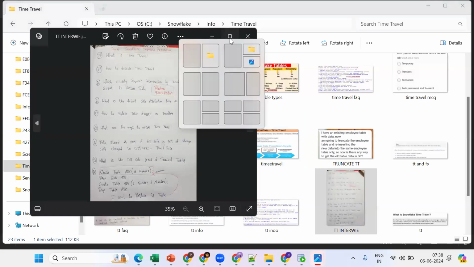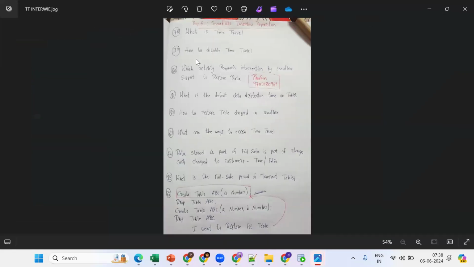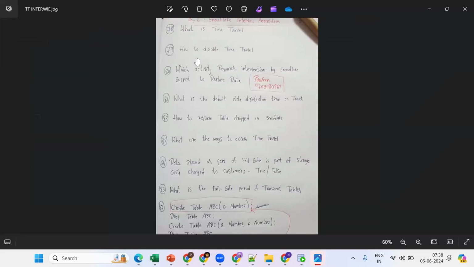Tell me, what is time travel? It is to access historical records from a database or table which has been modified or updated.